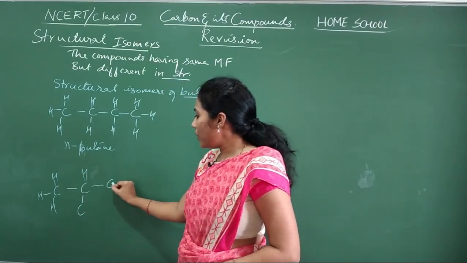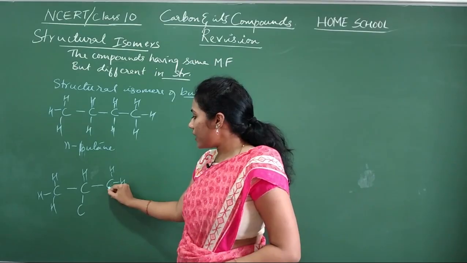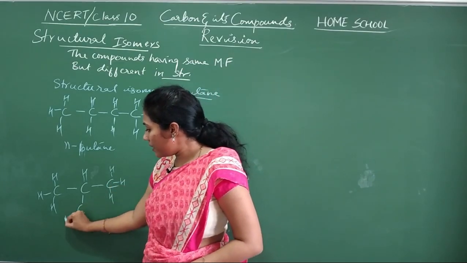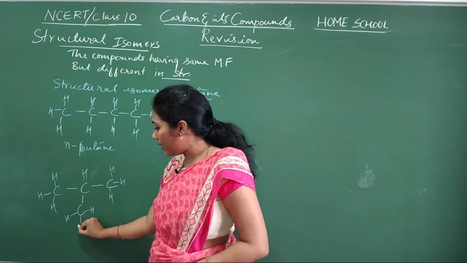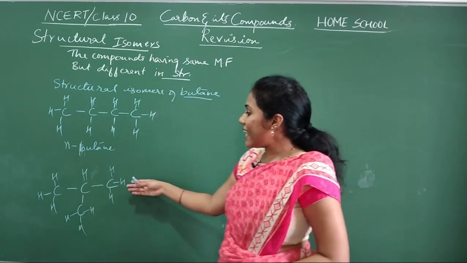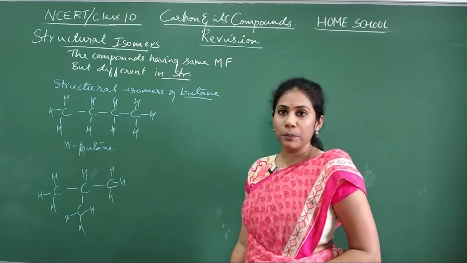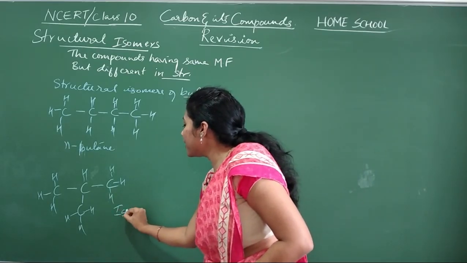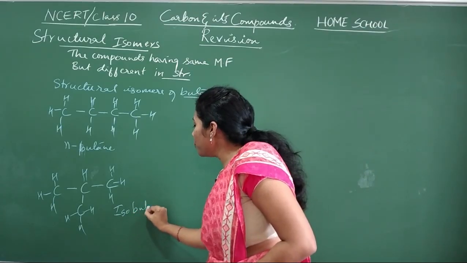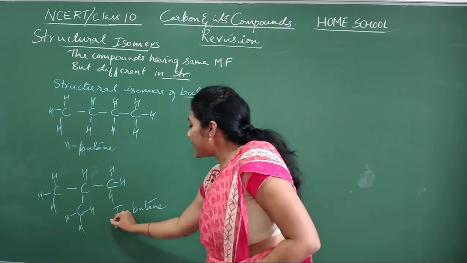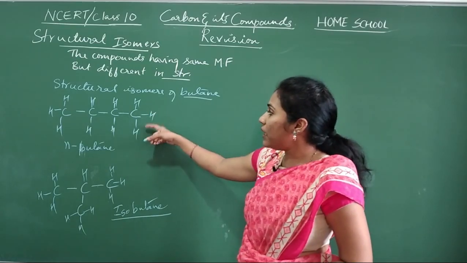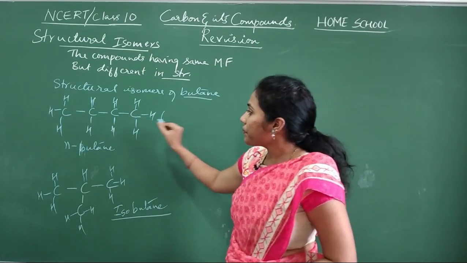This one has 1 bond already, so 3 more bonds with hydrogen. And coming to this carbon, 1 bond is already there, so 3 more bonds are required. Right? So this is another way of writing the structure for butane. And this butane is actually called isobutane. Isobutane. Okay, and can you write the formulas for both the compounds?